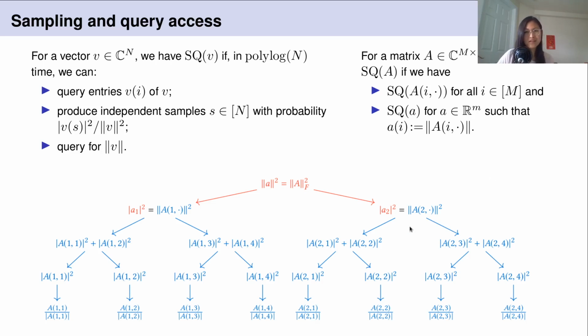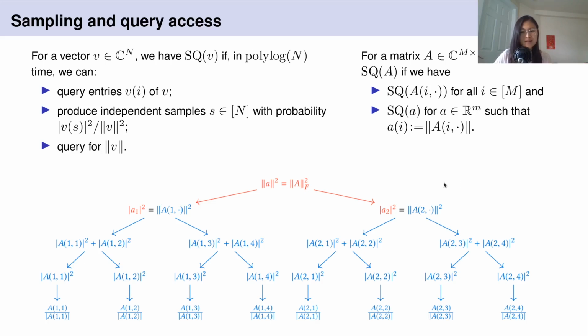You can see the data structure here. It's like a binary search tree with the entries in the leaves of the tree, and the interior nodes are the sum of their children. So you can see that given a matrix in QRAM, we have sampling and query access to it.